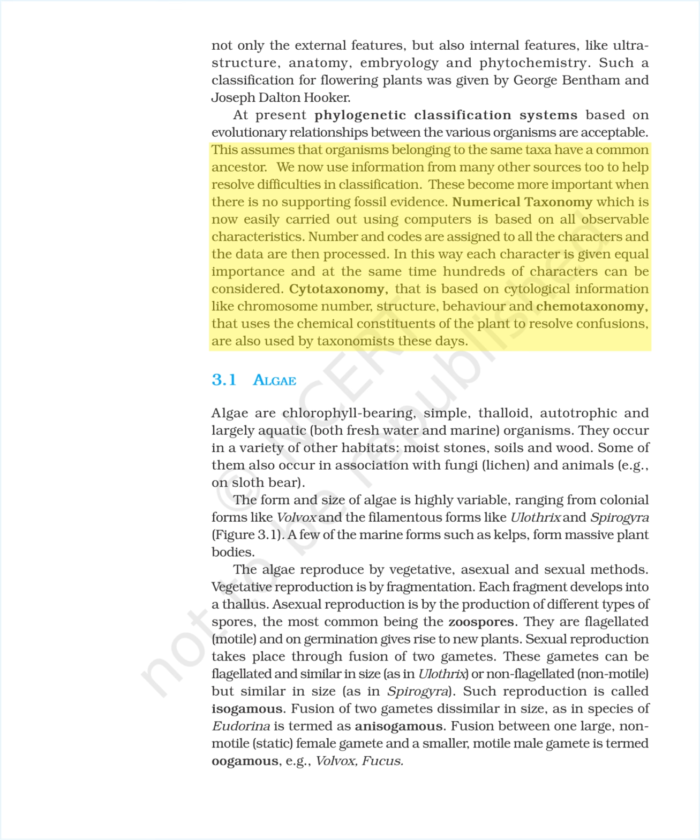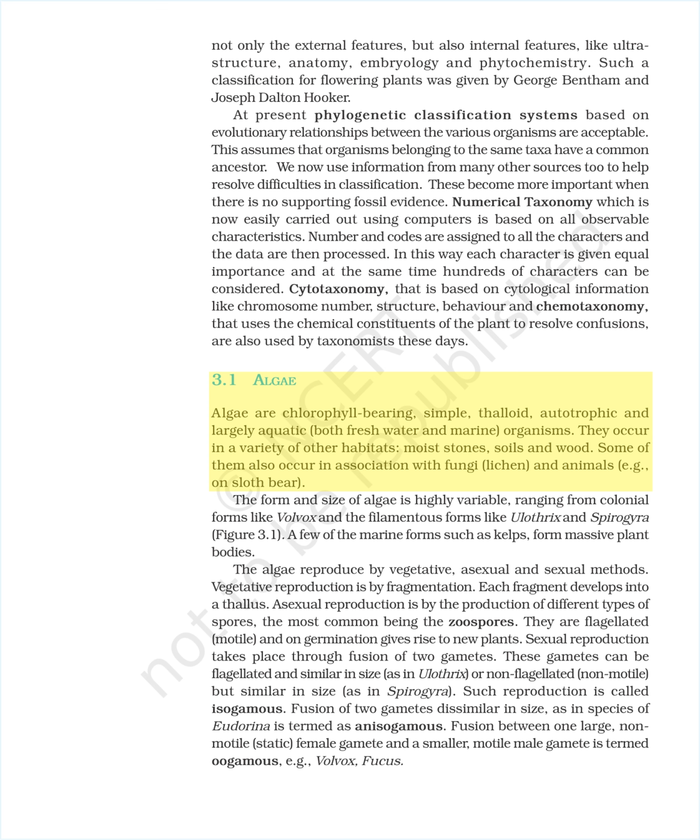We now use information from many other sources too to help resolve difficulties in classification. These become more important when there is no supporting fossil evidence. Numerical taxonomy, which is now easily carried out using computers, is based on all observable characteristics. Numbers and codes are assigned to all the characters and the data are then processed. In this way, each character is given equal importance and at the same time hundreds of characters can be considered. Cytotaxonomy, that is based on cytological information like chromosome number, structure, behavior, and chemotaxonomy, that uses the chemical constituents of the plant to resolve confusions, are also used by taxonomists these days.